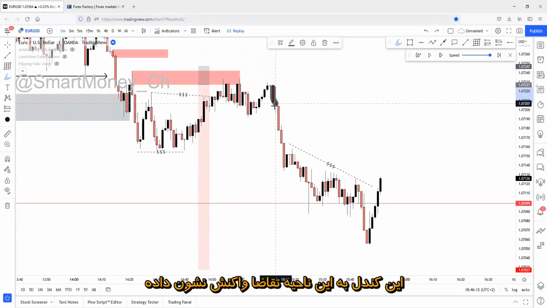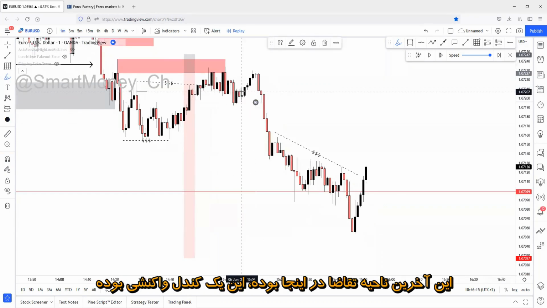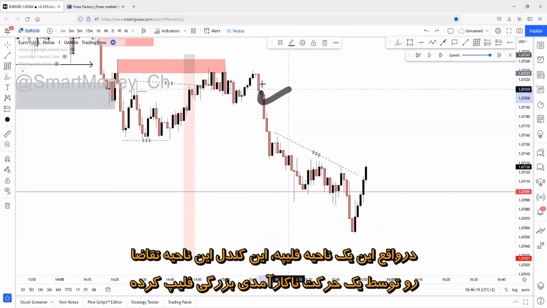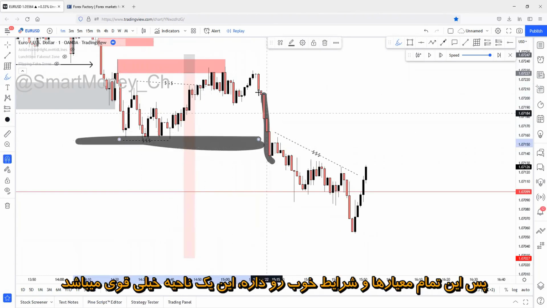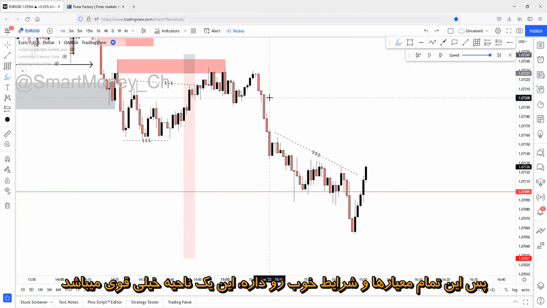As you can see, this candle was reacting on this demand zone. This was the less recent demand zone in this case. This candle was a reactional candle, and after a reaction, basically it's a flip zone. This candle has flipped this zone with this huge inefficient movement and swept the liquidity. So this has every single criteria. This is a really strong zone.